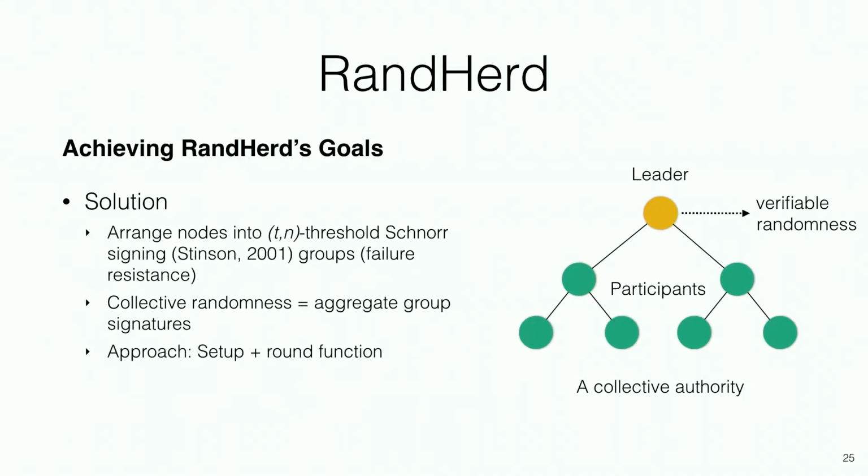So we had to address this availability issue, which we did by using threshold Schnorr signing. Threshold Schnorr signing allows you to create this multi-signature with only T out of N nodes present, right?